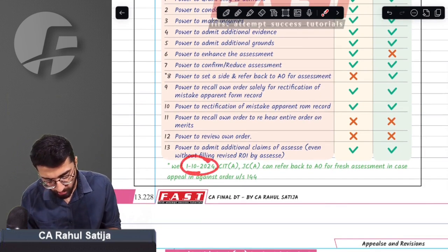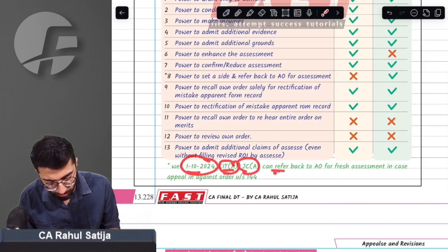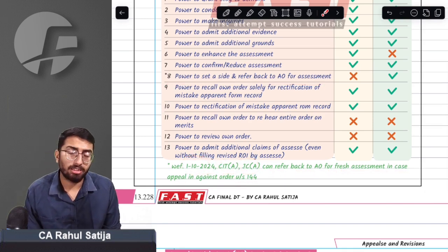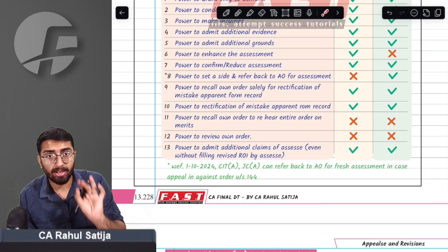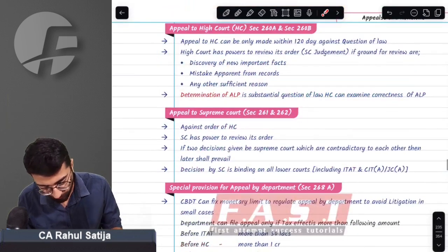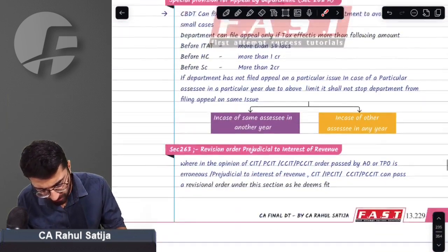With effect from 1st October 2024, CIT appeals and Joint Commissioner appeals can refer back to the assessing officer for fresh assessment if the appeal is against an order under section 144. They can refer back to the AO, but only if the case pertains to section 144. Appeal to High Court, no amendment as such.